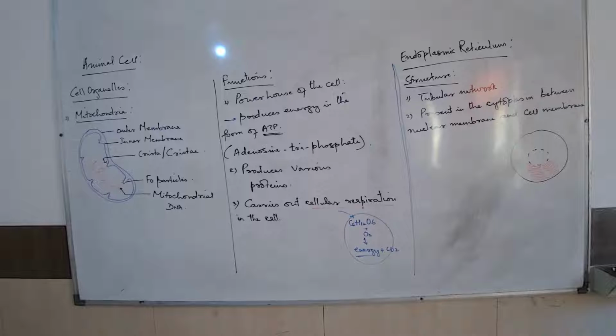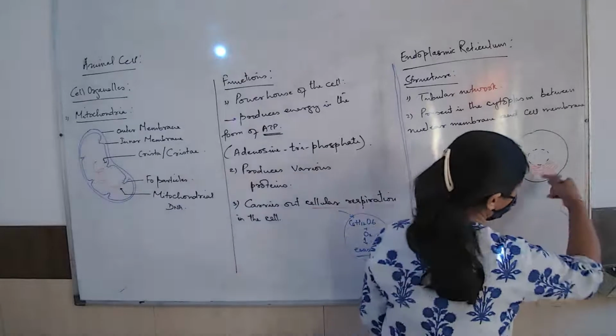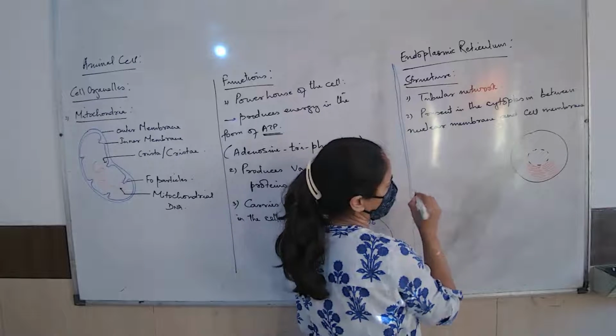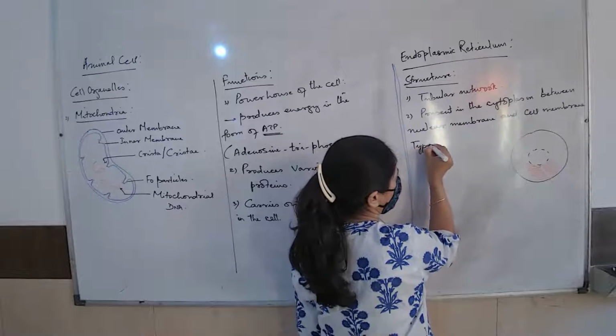So first, how does it look? It's a tubular network. Yes or no? Is it not a tubular network? Look at the diagram, you are able to see the cross section. So when we draw, how do we draw? In the form of tubes, no? It is a structure. Let us not talk about that. What are the different types of the endoplasmic reticulum?